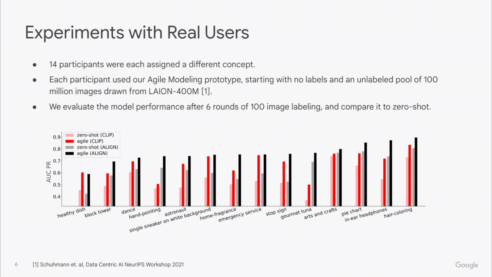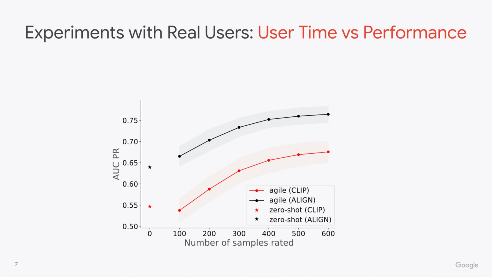We observed that the performance of the Agile classifier trained from scratch always beats that of the zero-shot classifier. However, the gains and final performance of the classifier vary based on the concept difficulty and the type of embeddings that we used. Averaging over all these concepts, we can now observe the trade-off between the time the user spends with our system and the model performance. In just 5 minutes of work, the resulting model outperforms zero-shot by 3% and continues to improve with each active learning round. After 24 minutes, we get a 16% increase in performance.